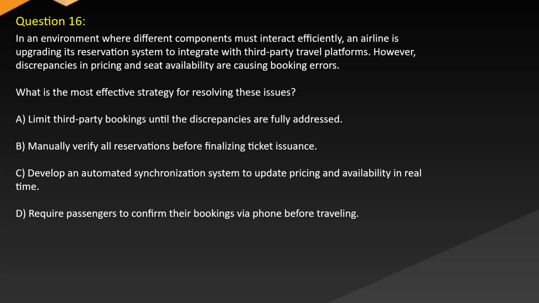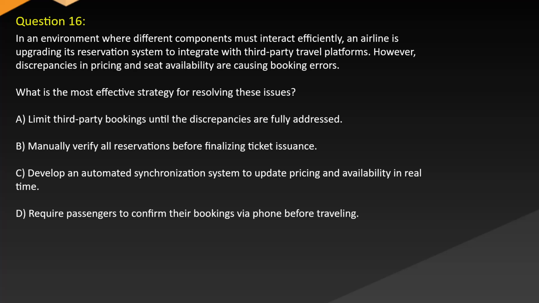Question 16. In an environment where different components must interact efficiently, an airline is upgrading its reservation system to integrate with third-party travel platforms. However, discrepancies in pricing and seat availability are causing booking errors. What is the most effective strategy for resolving these issues?